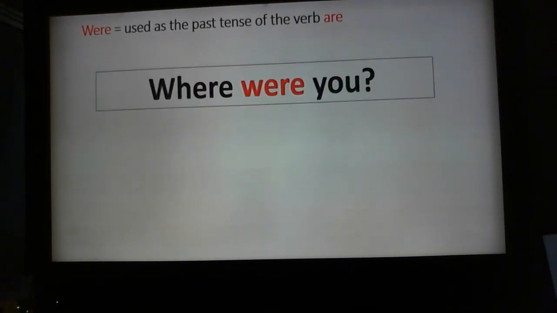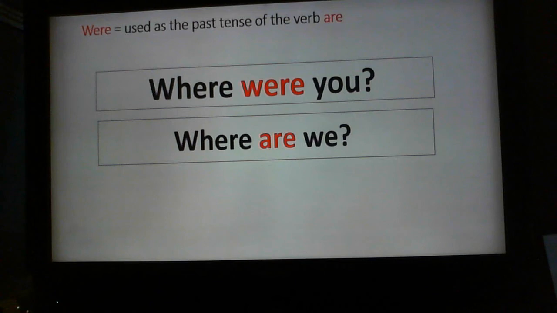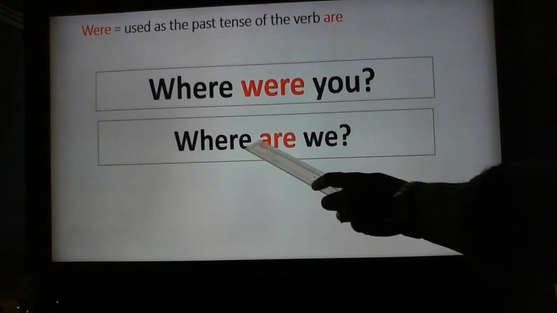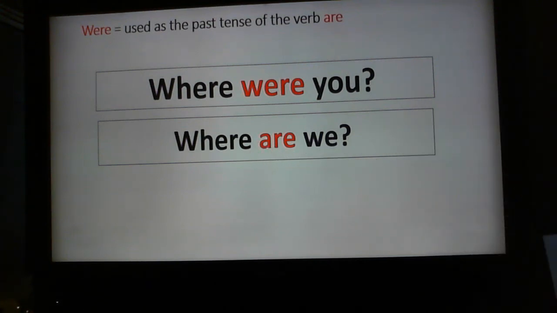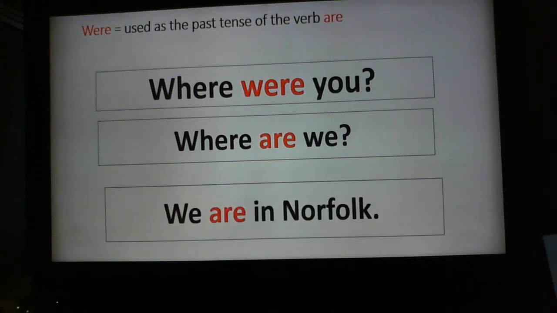Because as we know, were is used as the past tense of the verb are. That's what we're using in our questions today. Where were you? So we know that's talking about the past, somewhere we've already visited. But I hadn't actually moved on from that place. So I would have asked the question, where are we? If I was talking to somebody else, where are we? Because are is telling me it's in the present tense, it's happening now. And the answer might be, we are in Norfolk because we're still there.